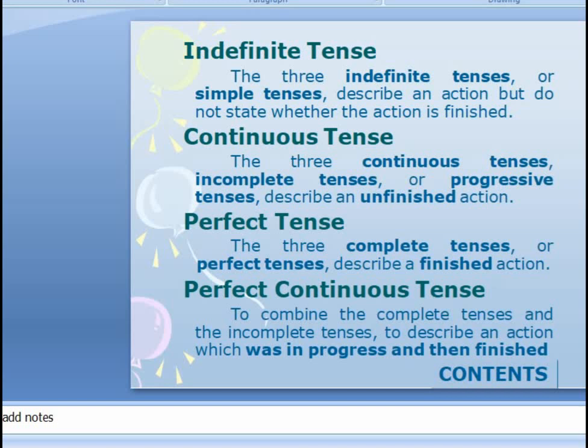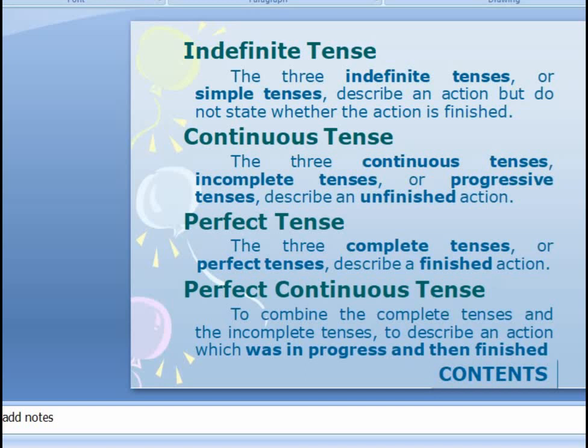As the name implies, it tells us that the action is still continuing, it is unfinished. The perfect tense: the three perfect tenses describe a finished action.